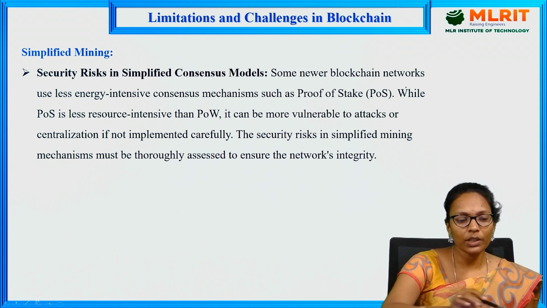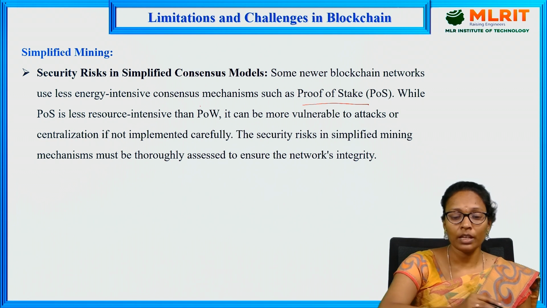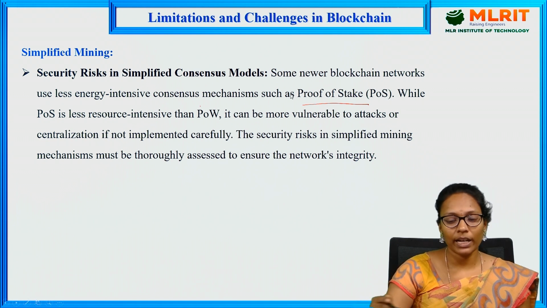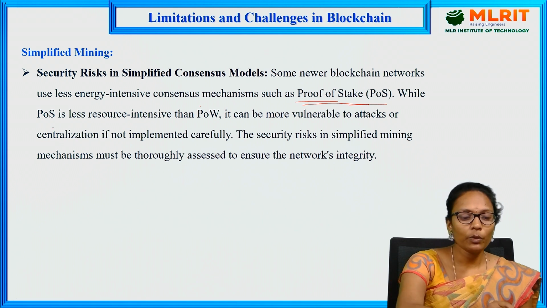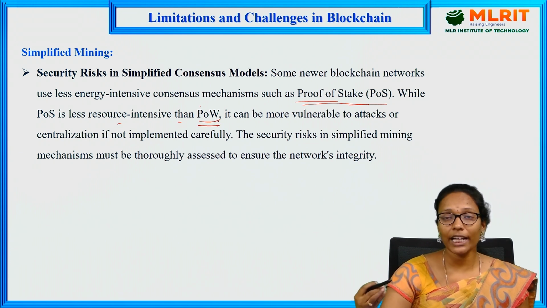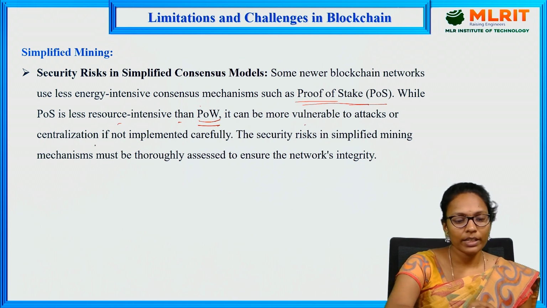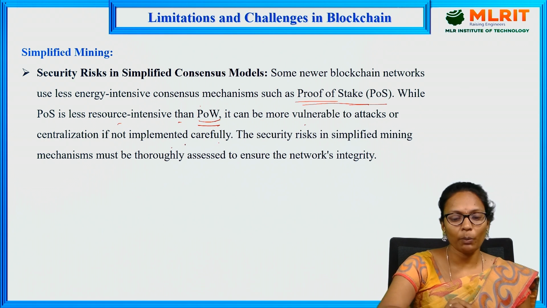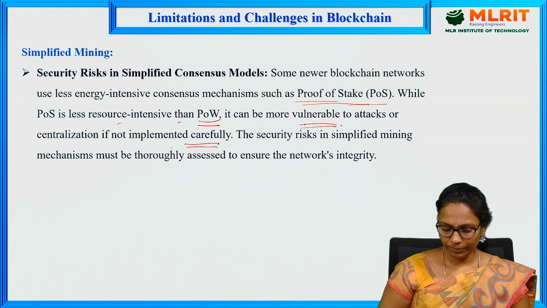Some newer blockchain networks use less energy-intensive consensus mechanisms such as proof of stake. This is the solution for the previous problem, proof of work. So we can use other consensus mechanisms like proof of stake, which doesn't need more power or energy. POS is less resource intensive when compared with POW. Proof of stake means I should stake something initially if I want to participate in the mining process. It can be more vulnerable to attacks or centralization if not implemented carefully. This is the problem. If we don't operate it carefully, then it may lead to some attacks.